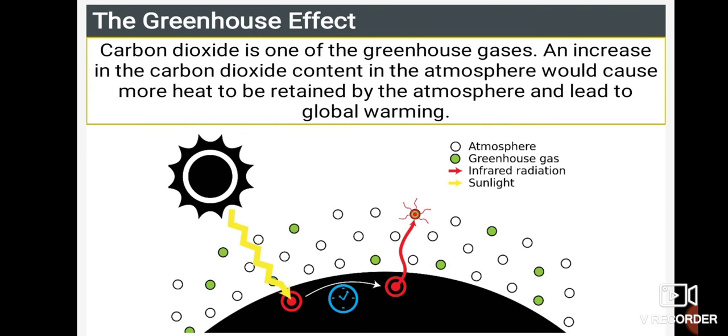Carbon dioxide is one of the greenhouse gases. An increase in the carbon dioxide content in the atmosphere would cause more heat to be retained by the atmosphere and lead to global warming. Thank you.